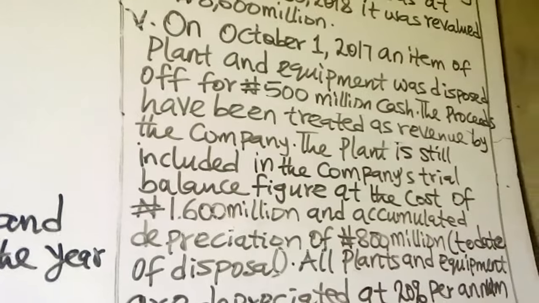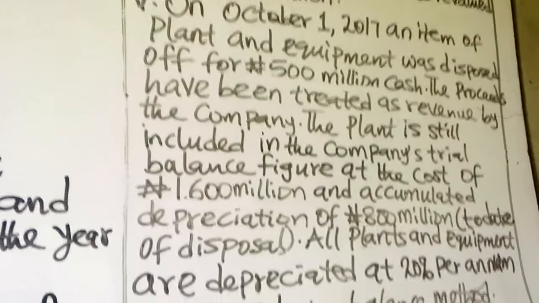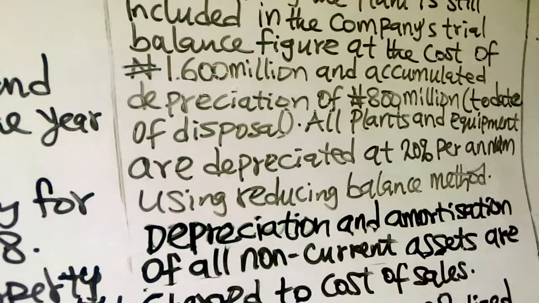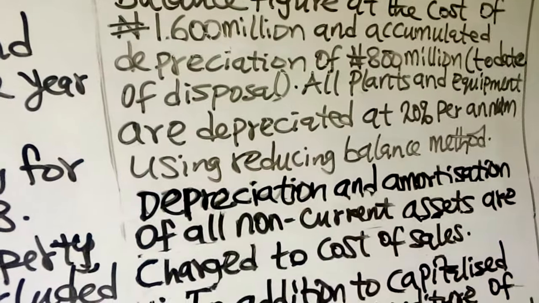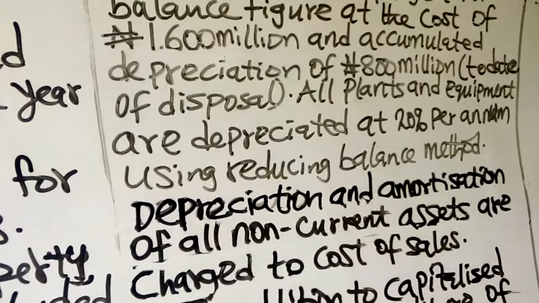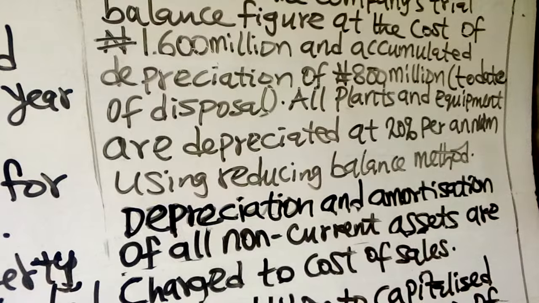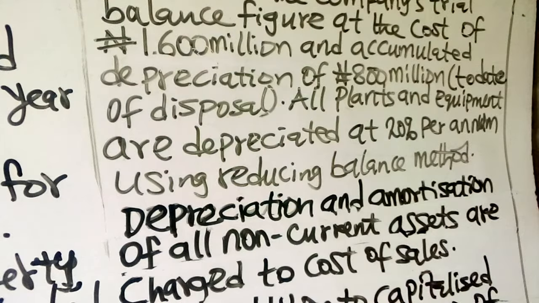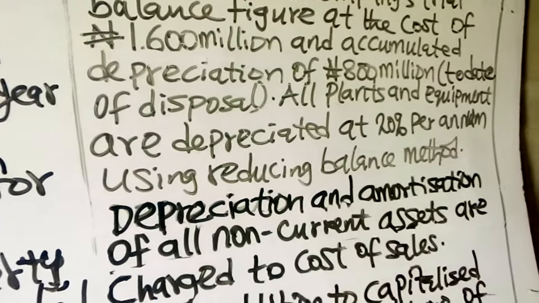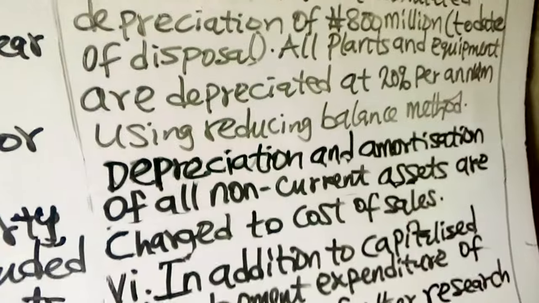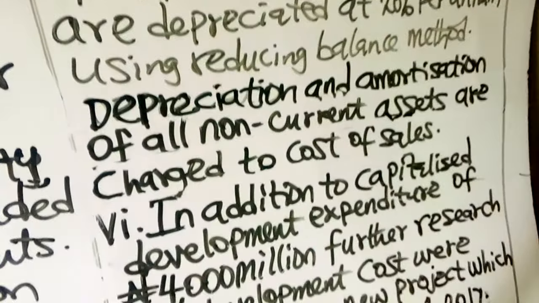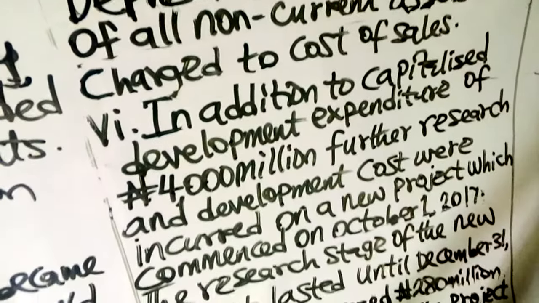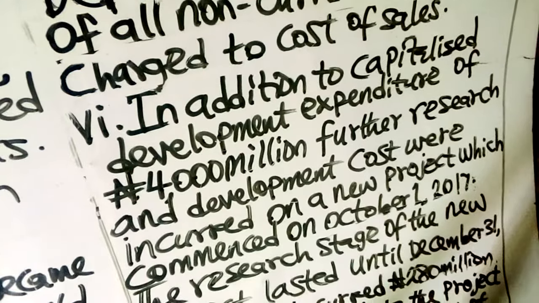All plant and equipment are depreciated at 20% per annum using the reducing balance method. Depreciation and amortization of all non-current assets are charged to cost of sales. Take note of that.